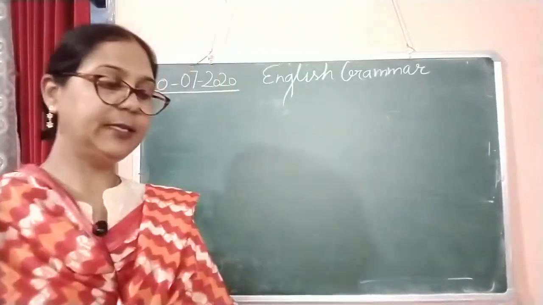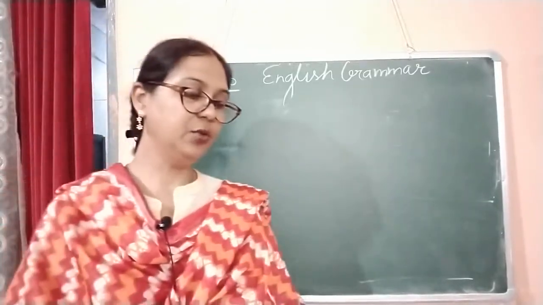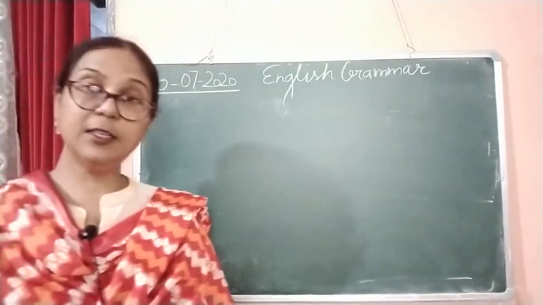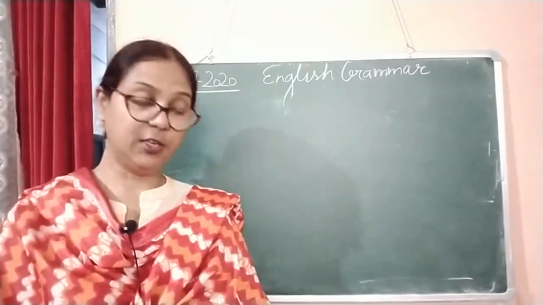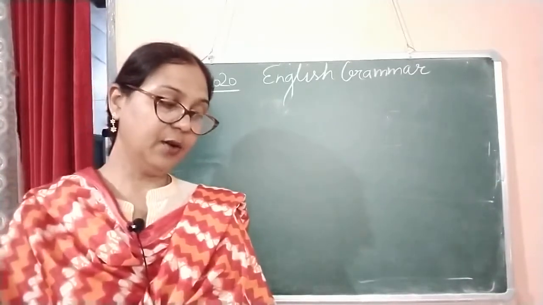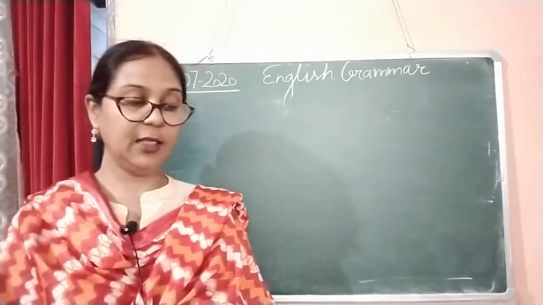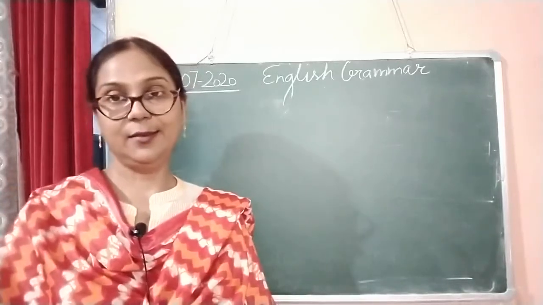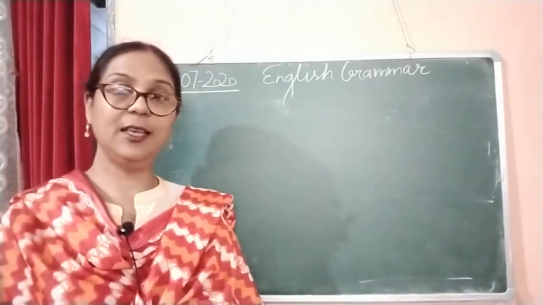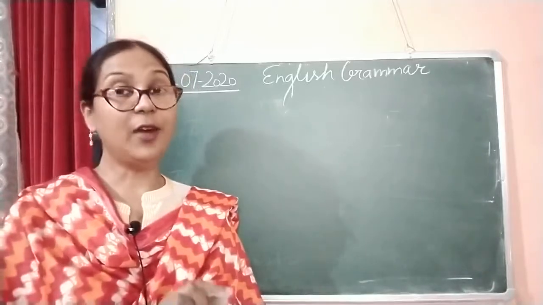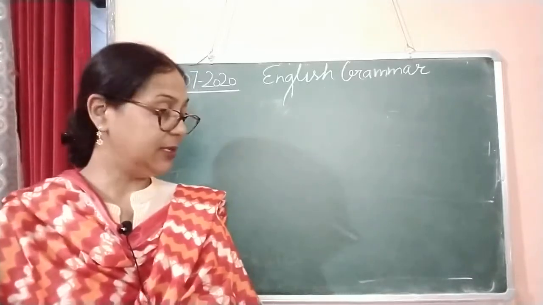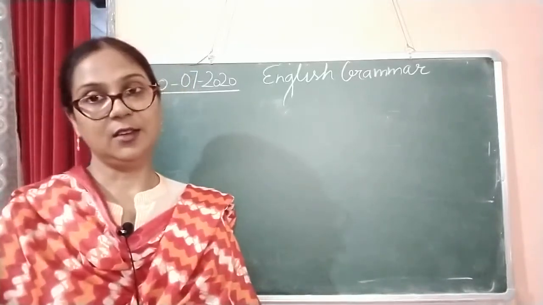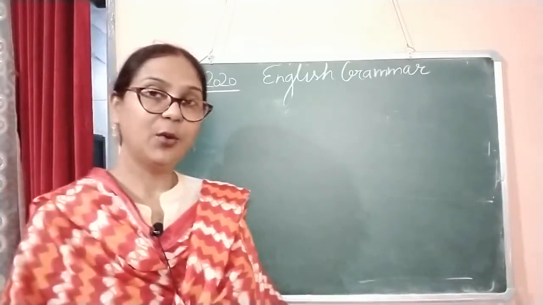Read the following sentences and find out whether the verbs are transitive or intransitive. Underline the verbs and state their kinds in the blanks provided. After the sentence, there is a blank. You should write over here whether the verb is transitive or intransitive. So, we are going to start.